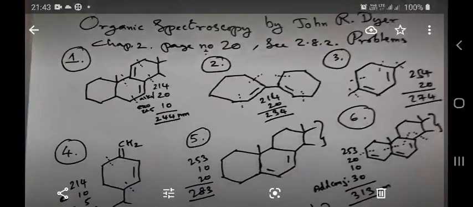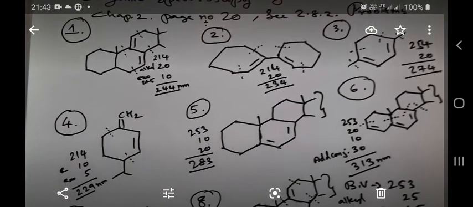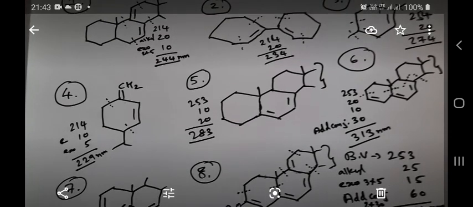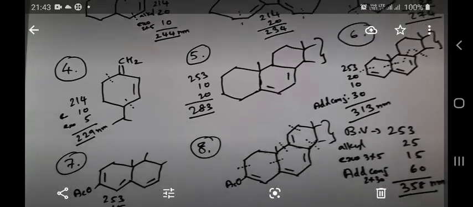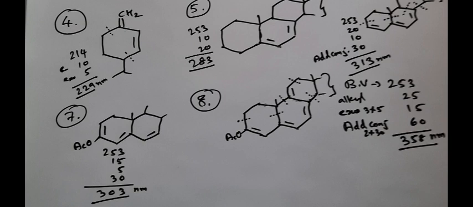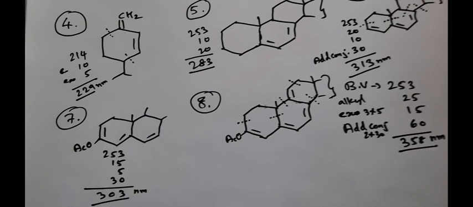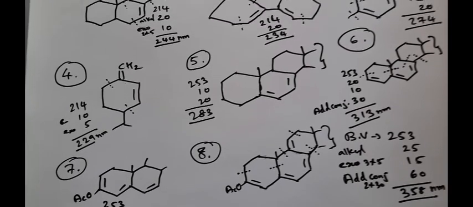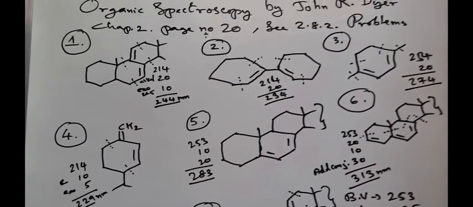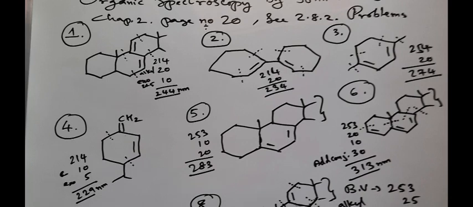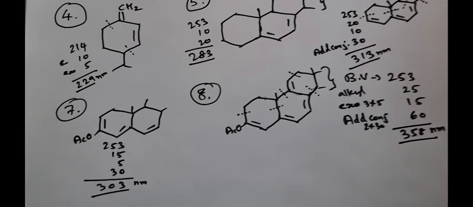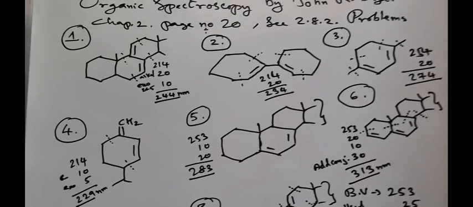And if you go through these slides in the video recording, nearly I have solved the problem for 8 examples. See, I have calculated the wavelength of absorption for 8 compounds, and if you also practice this, you will become thorough with the rules of the Woodward-Fieser rule, by which you are able to calculate the wavelength of absorption of the organic compounds.